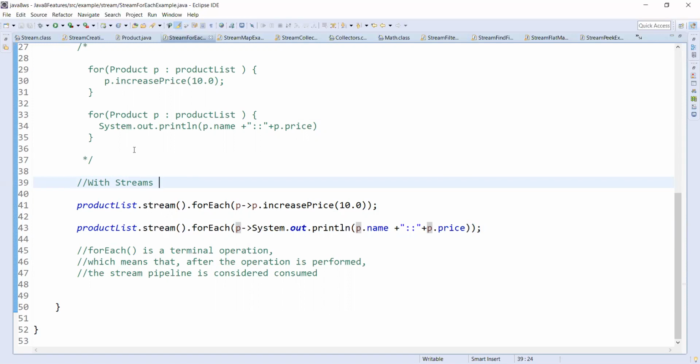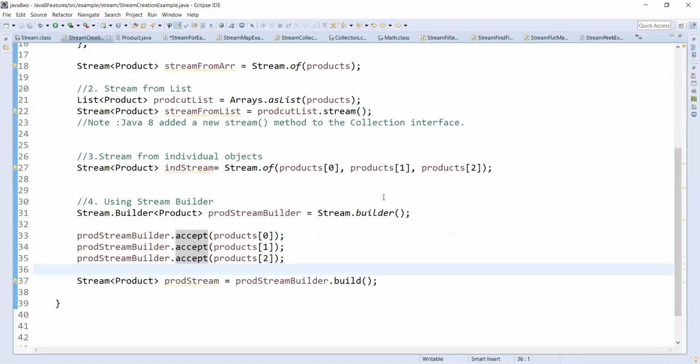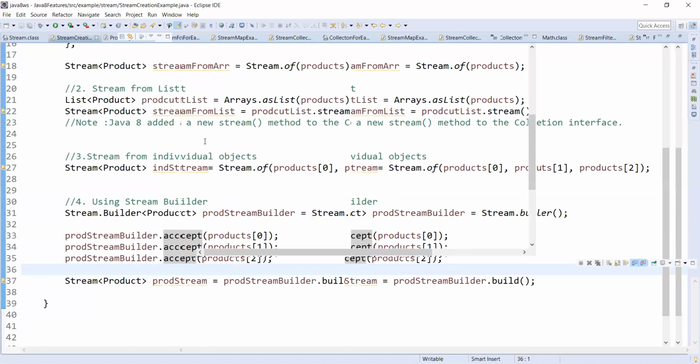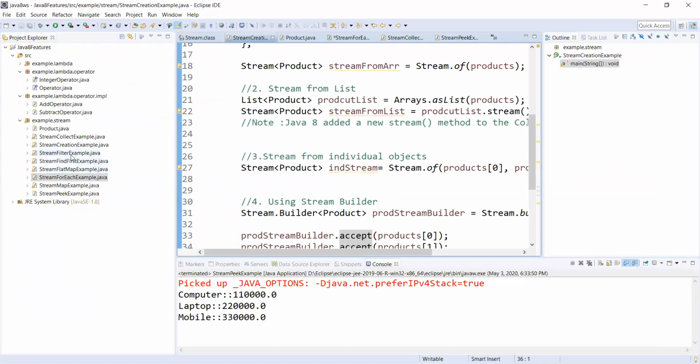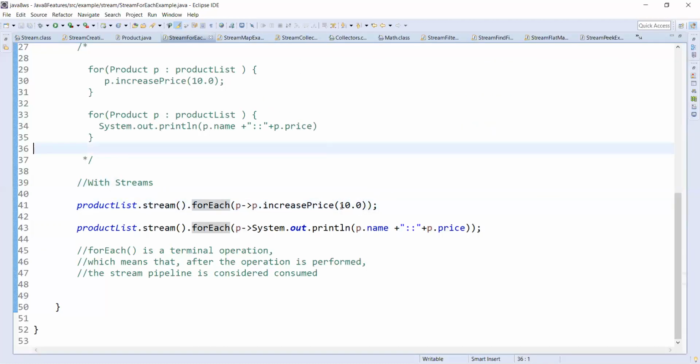forEach is a terminal operation. What does terminal mean? Once forEach is done, we can't do anything else on the stream. That means forEach returns void. It is just a terminal operation, so we can't do anything after it.